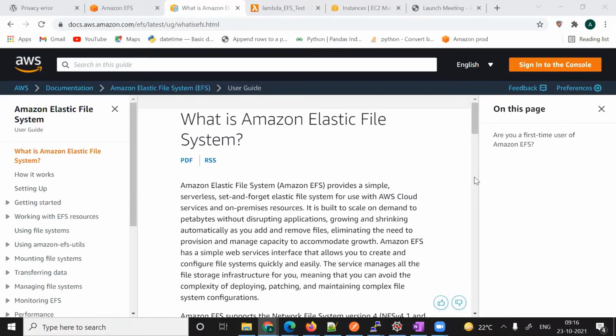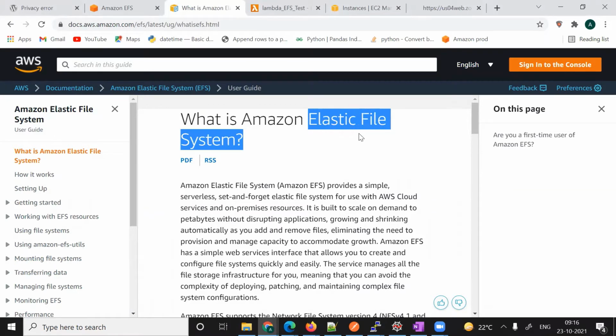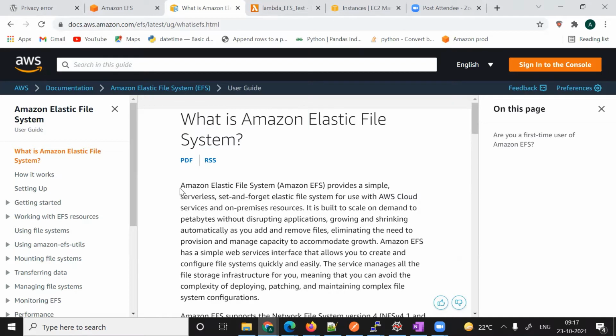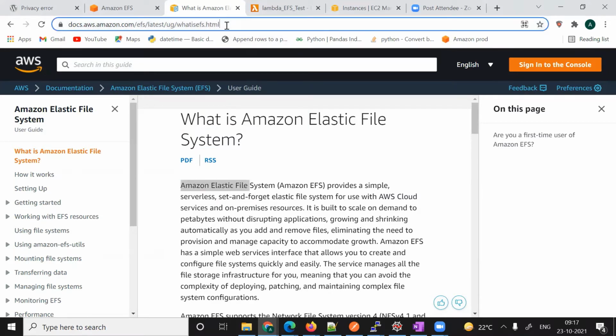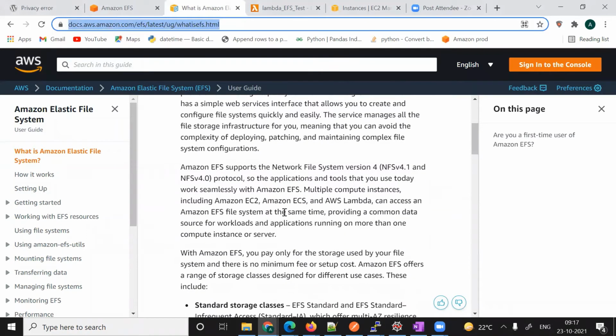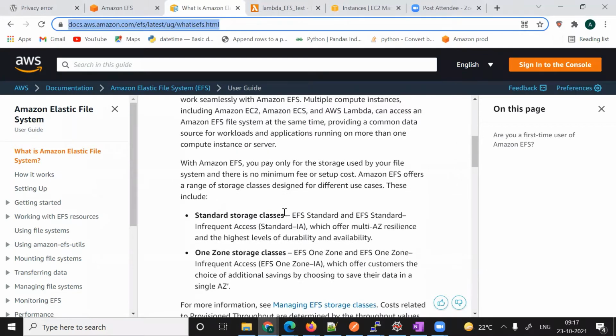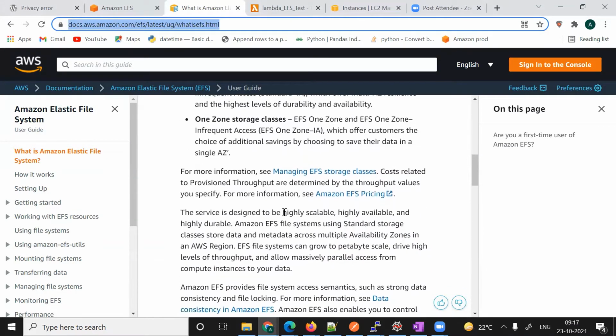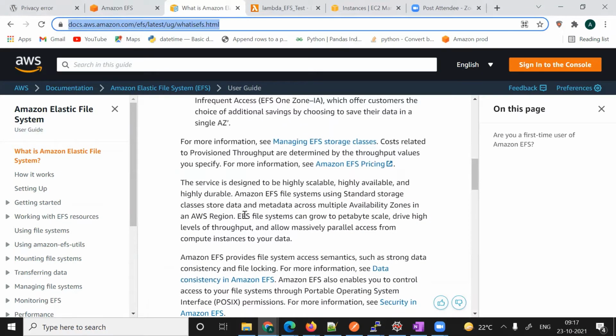My name is Sumit Kumar and today we will learn about EFS. So what is EFS? EFS is Elastic File System and we can say this is a managed network file system. I'll paste this document and I recommend that you go through it. What we are going to do is create EFS and mount that EFS into multiple EC2 machines.